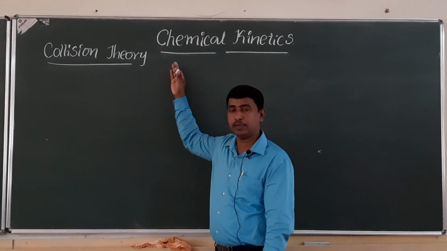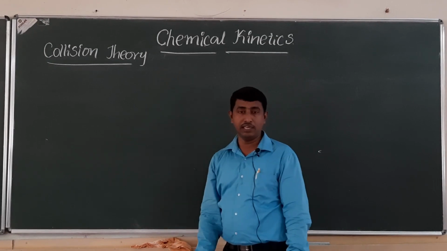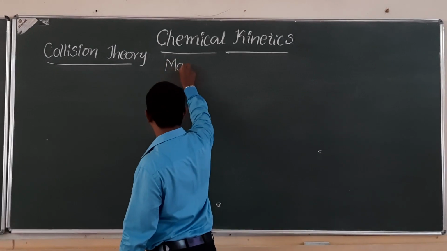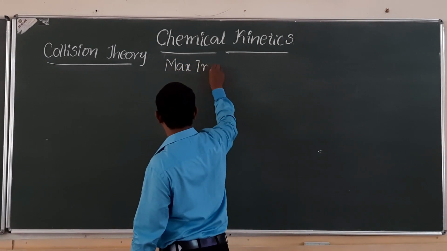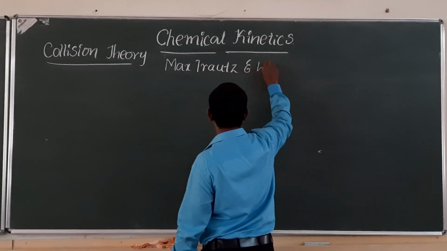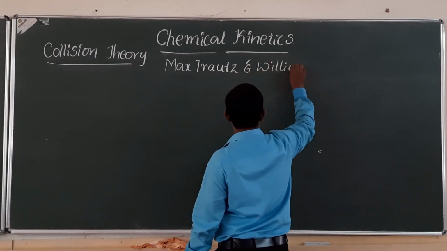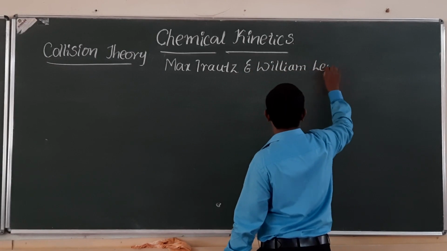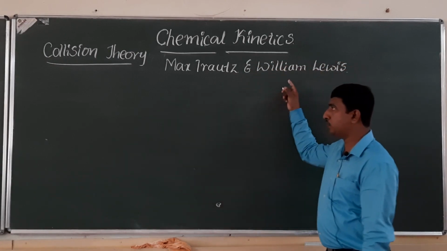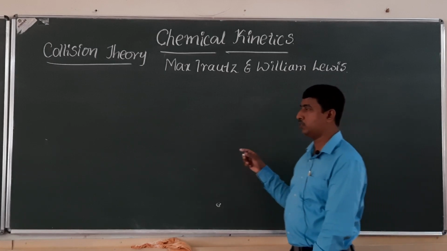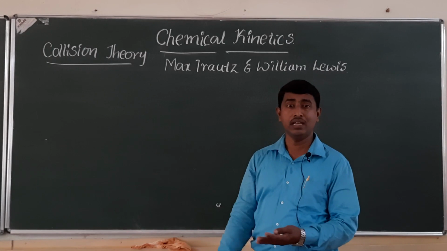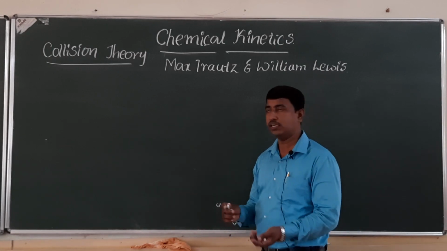For a detailed explanation about the reaction rate, it was given by two scientists, that is Max Trautz and William Lewis. Max Trautz and William Lewis proposed a theory. That theory is named collision theory, and this theory gives a detailed explanation for the reaction rate.